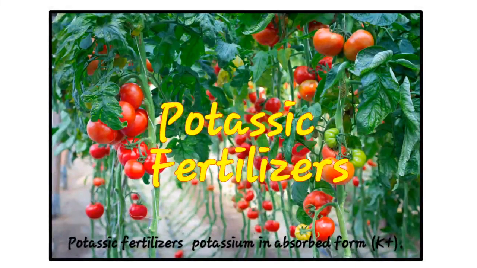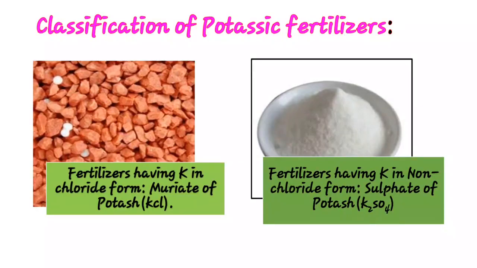So potassium, normally it is a soft grey metal, okay, on exposure to air it rapidly oxidizes. So then, next slide, that is classification of potassium fertilizer. So there are two classes of fertilizer. First, fertilizer having potassium in chloride form. The example is muriate of potash, containing 58 to 60% potassium oxide in KCl form. And the second class, that is fertilizer having potassium in non-chloride form. That example is sulfate of potash.